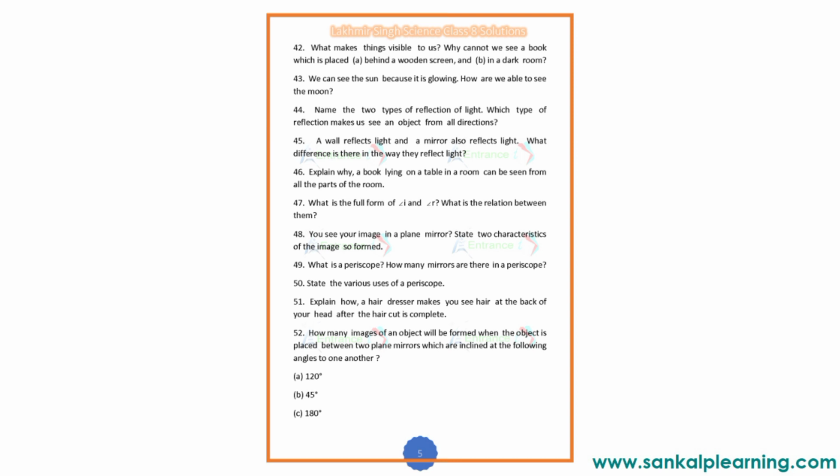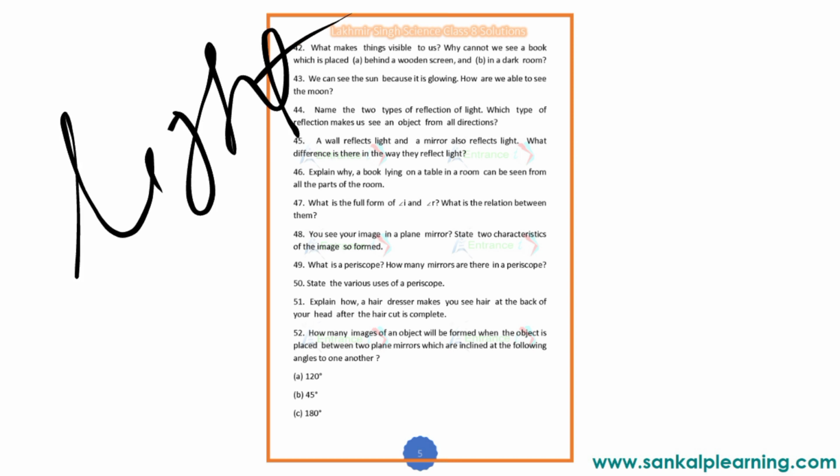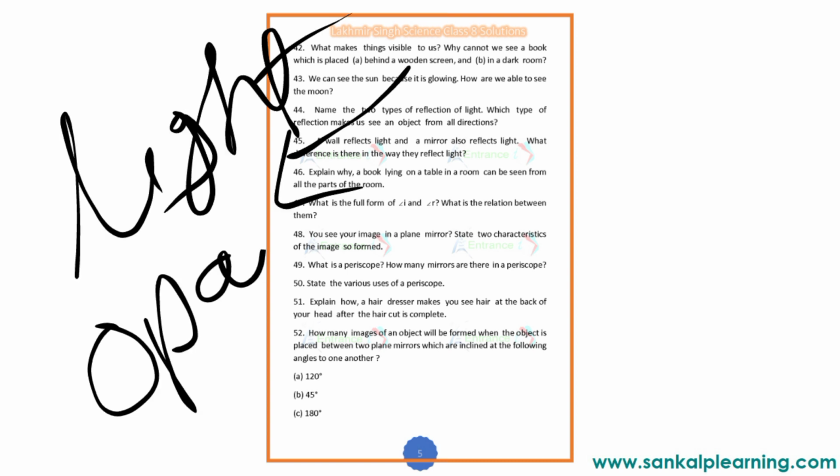Then what makes things visible to us? Why cannot we see a book which is placed behind a wooden screen or in a dark room? What makes things visible to us? That is nothing but light. Good question. We cannot see a book which is placed behind a wooden screen because a wooden screen is opaque, not transparent or translucent. It is an opaque material which will not allow any light to pass through.